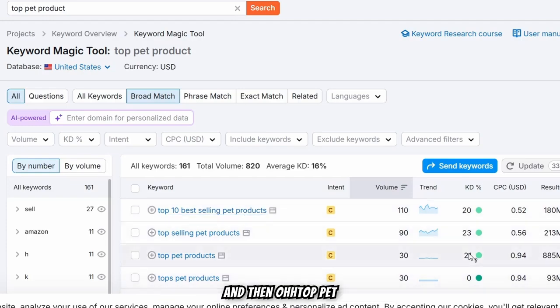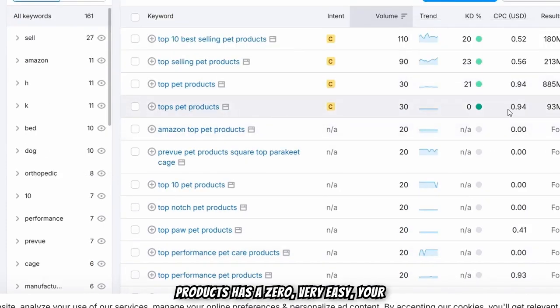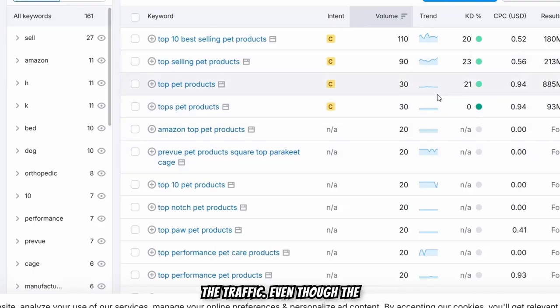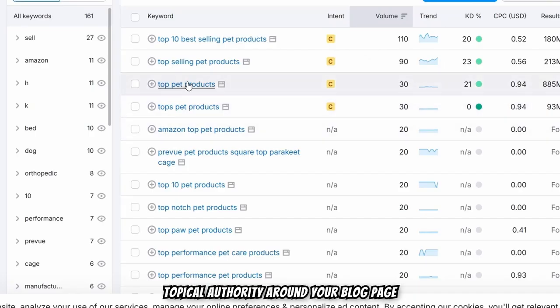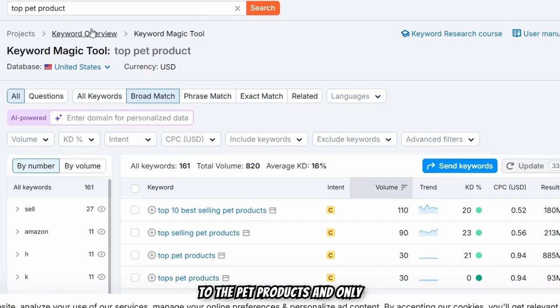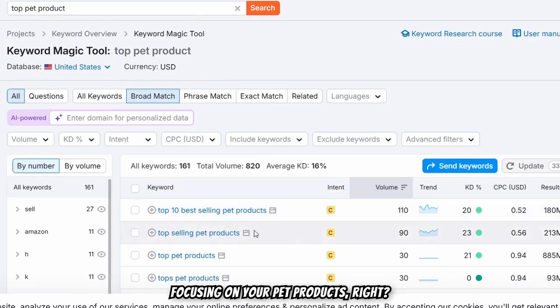And then top pet products has a 0. Very easy, your chance to start ranking new pages. So you can literally focus on this and get the traffic. Even though the volume is low, it is going to build up a topical authority around your blog page if you're really super niche to the pet products and only focusing on pet products, right?